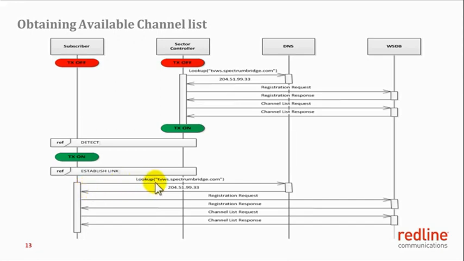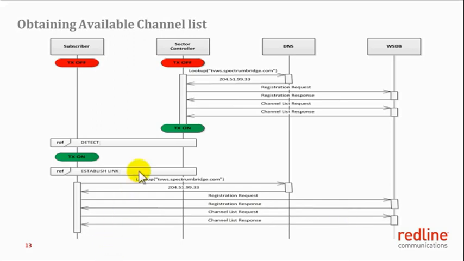The subscriber station picks up the URL of the white space database, sends it to the DNS server, and then sends a registration request and then receives the registration response. If the registration response is successful, then the subscriber will send a request for the list of available channels.